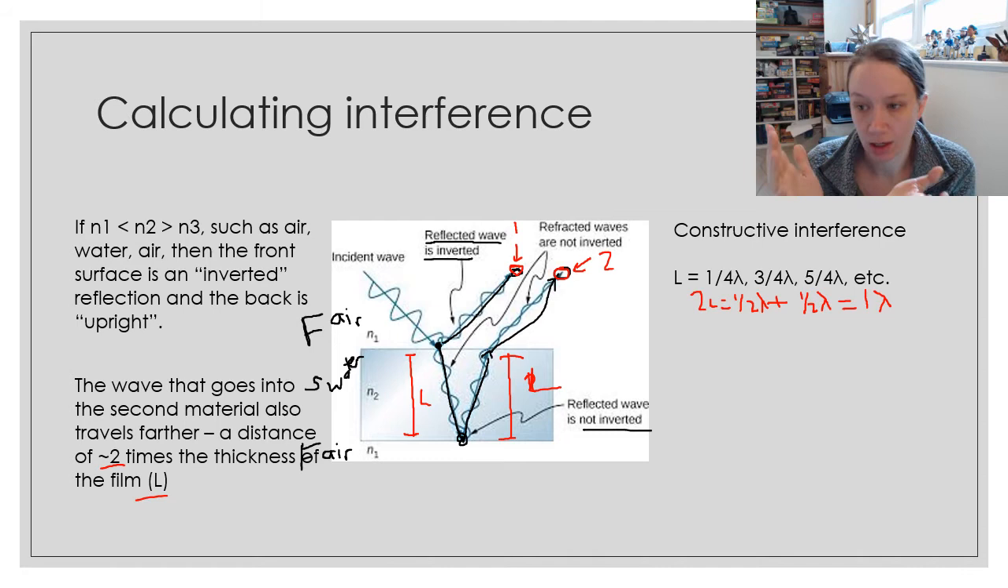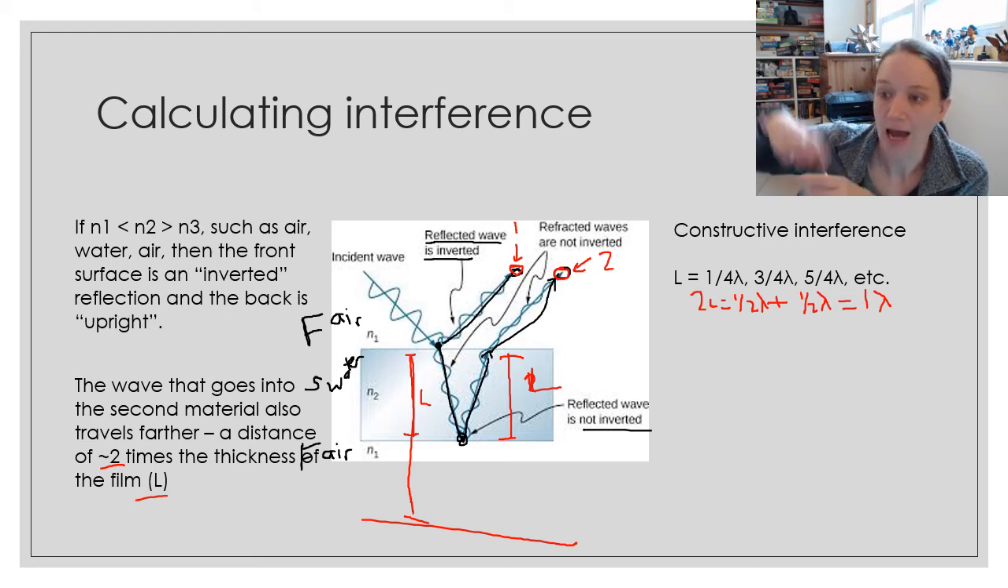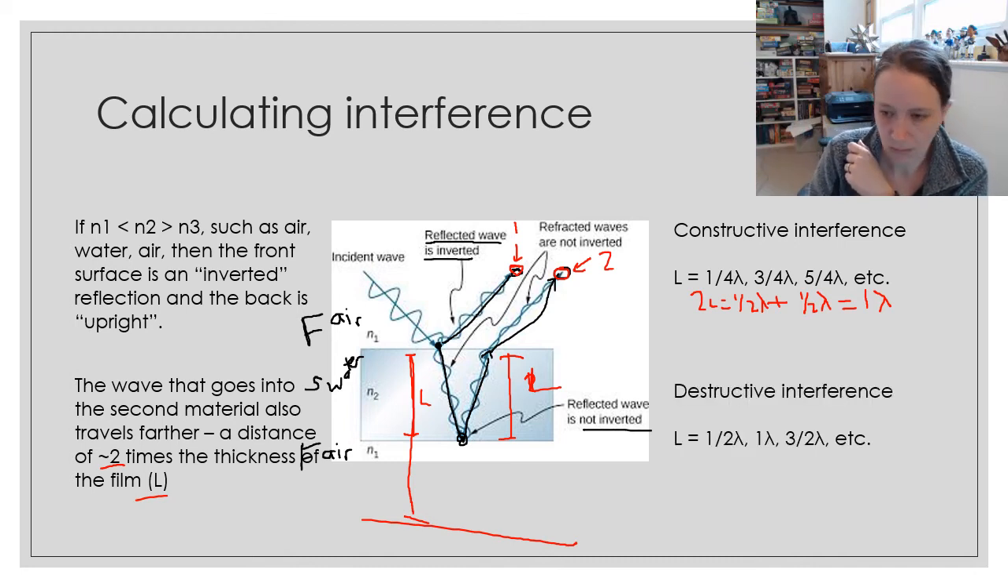We get another constructive interference if that film is thicker. So if the film is 3/4 of a wavelength thick instead, we would get a constructive interference again because doubling 3/4 makes 1.5, and then adding that additional half from the reflection inversion gives you a 2 wavelength difference, and 5/4 would give you a 3 wavelength difference. So those are all of the conditions in which you would get constructive interference if this is your setup.